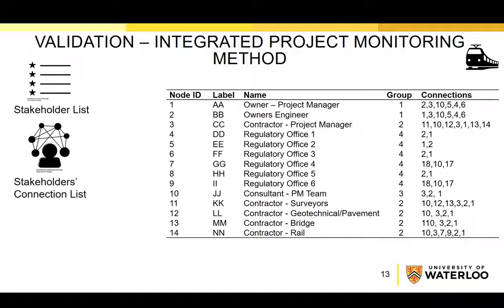The first example project was a design-build type industrial rail line project located in North America. The estimated construction cost of the project was $110 million, and the anticipated duration of the design phase was 19 months. After we selected this project, our industry partner provided a stakeholder list and stakeholder connection list for the design phase of this project. When we collected data, the project was in the design phase. Therefore, we only did our analysis for the design phase. Also, I should mention that our industry partner here was the consultant team of the rail line project.